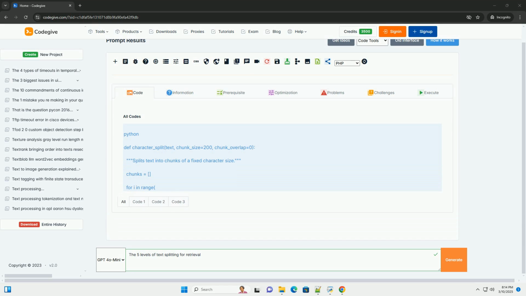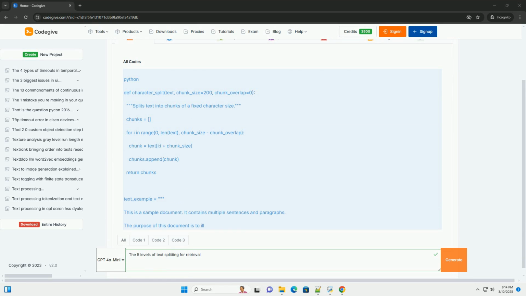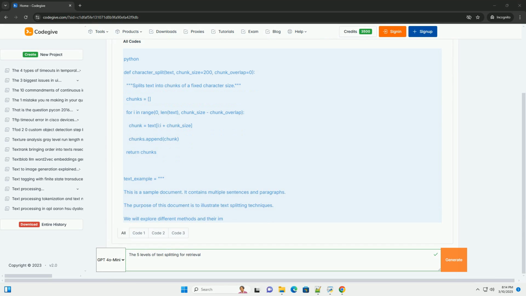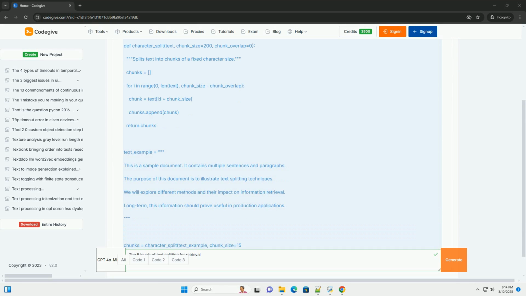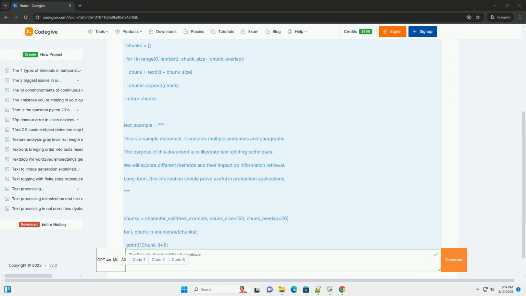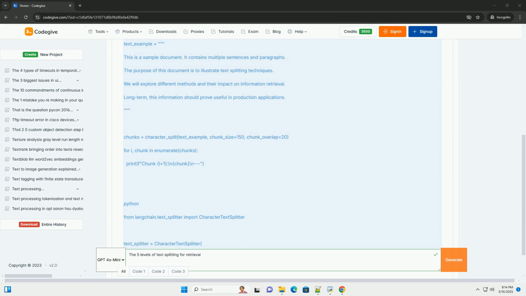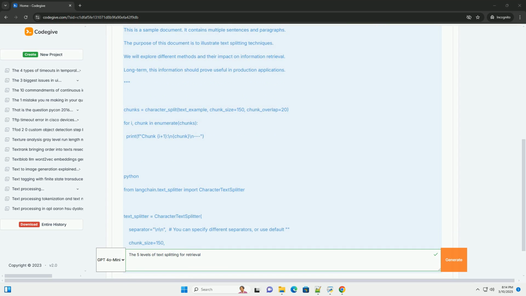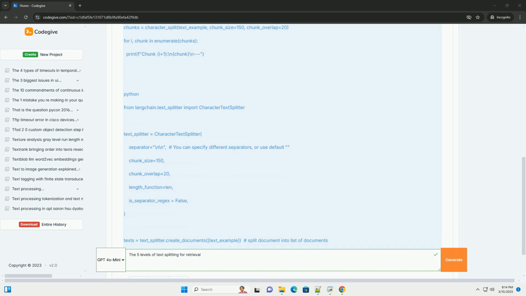OK, let's dive deep into the world of text splitting for retrieval-augmented generation, RAG, and other natural language processing, NLP, tasks. We'll cover the 5 levels of text splitting, their strengths, weaknesses, and provide code examples using Python and langchain. Understanding text splitting and its importance.